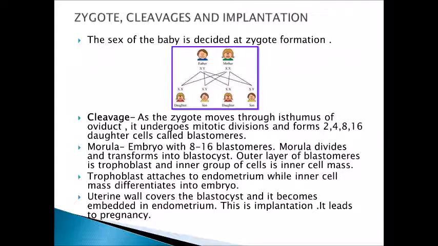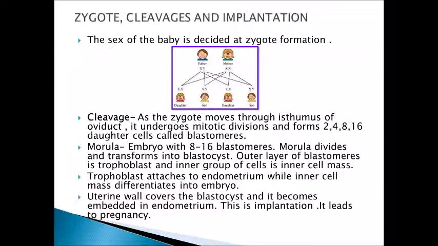Now, once the zygote has formed, this zygote undergoes cleavage. Cleavage is nothing but mitotic divisions. As the zygote moves through the isthmus of the oviduct, it undergoes mitotic divisions.